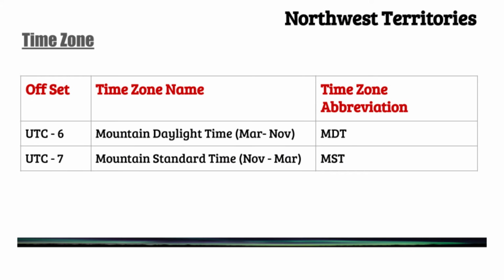Northwest Territories follows daylight saving time. The daylight saving time schedule for Northwest Territories in summer is UTC-6 offset, and it is called Mountain Daylight Time. Starting November, the offset setting for clocks is changed to UTC-7, and it is called Mountain Standard Time.